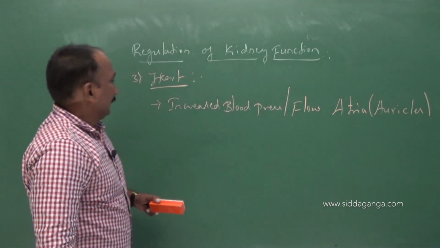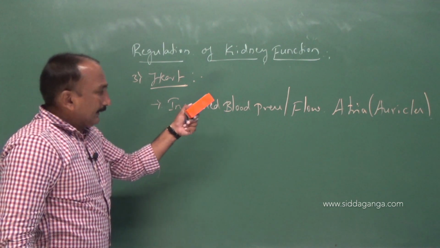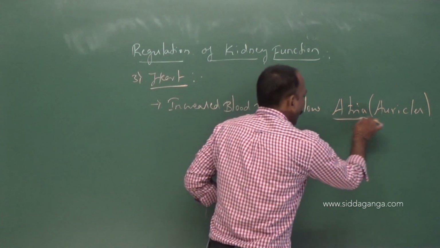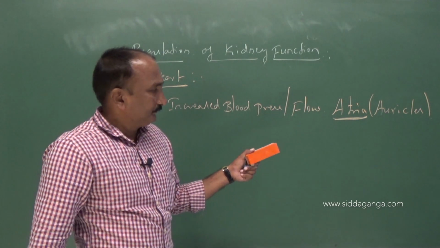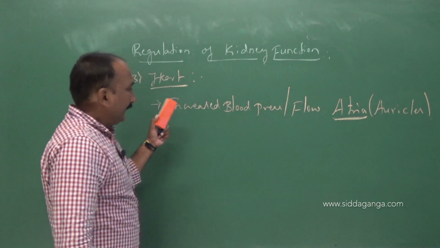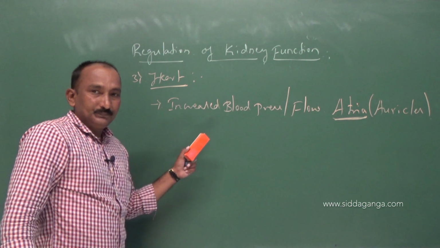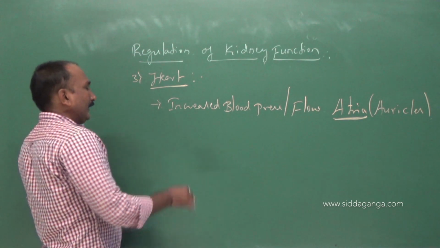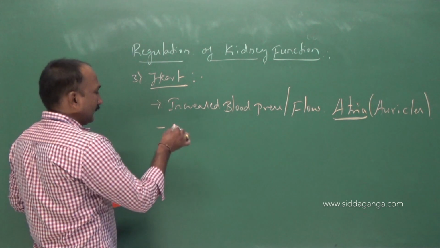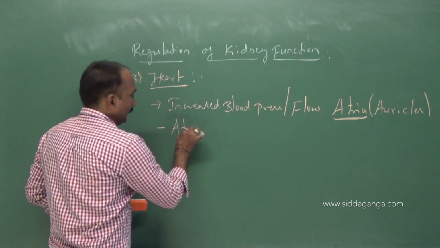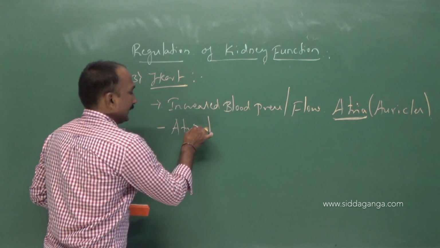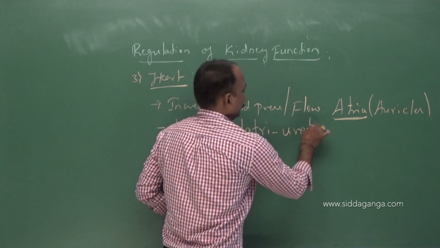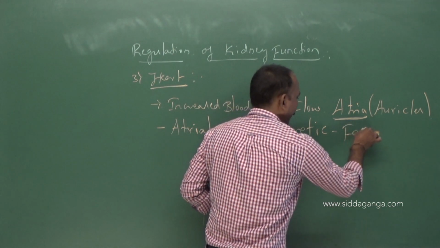So whenever the blood pressure or the blood flow increases at the atrial region, the auricles of the heart are going to release one of the important hormones called atrial natriuretic factor.